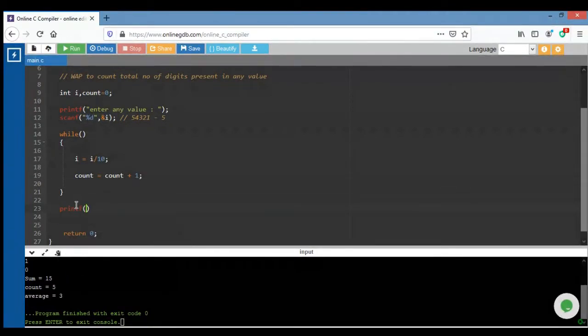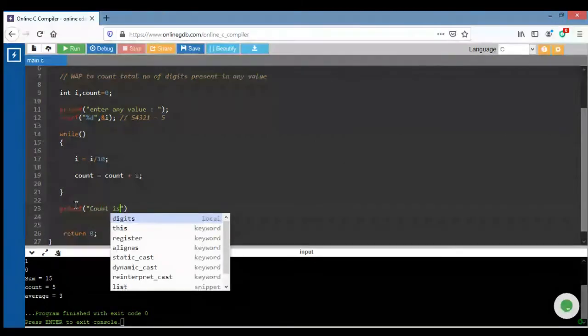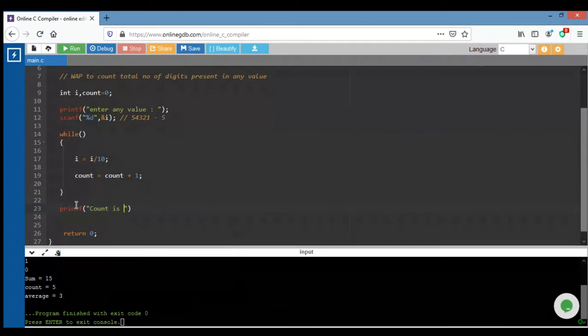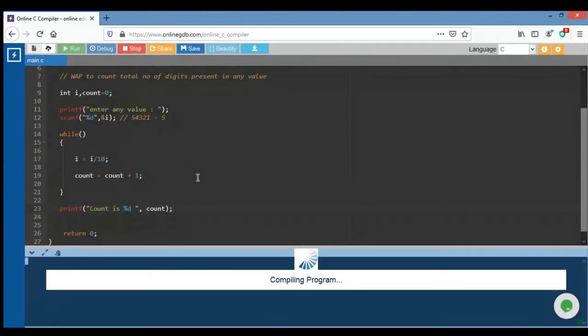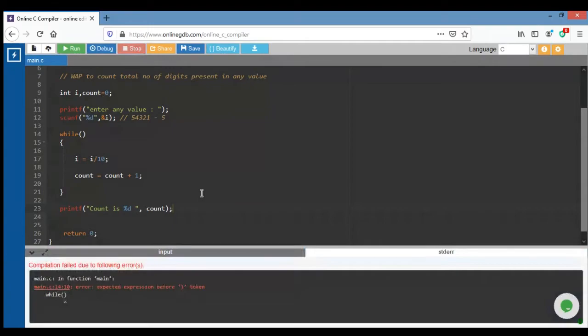Now after that I have to print the count. Sorry, I have to write a condition.